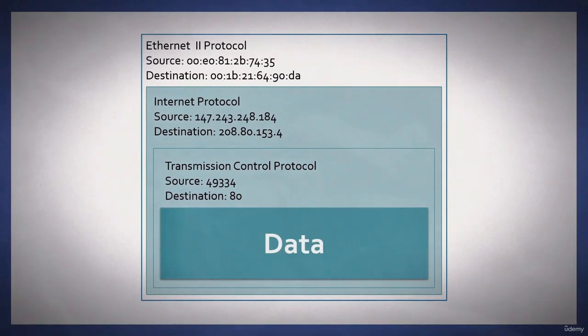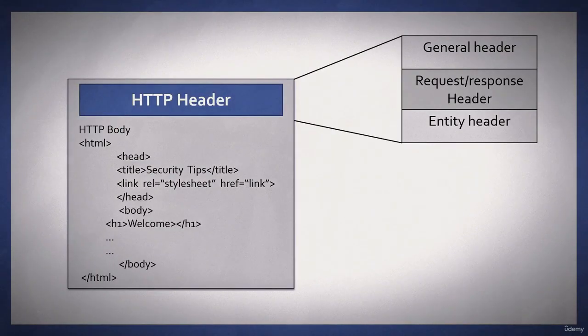Now the frame header, the network layer, and the transport layer header remain pretty much the same. The data in the application layer header change according to what's happening in the conversation and whether it's from the client or from the server. So with HTTP, you could possibly get the HTTP header information that includes the general header, request and response header, or the entity header. And then within that you would have the HTTP body, which holds the HTML code or the web page so that it can rebuild that in your browser.